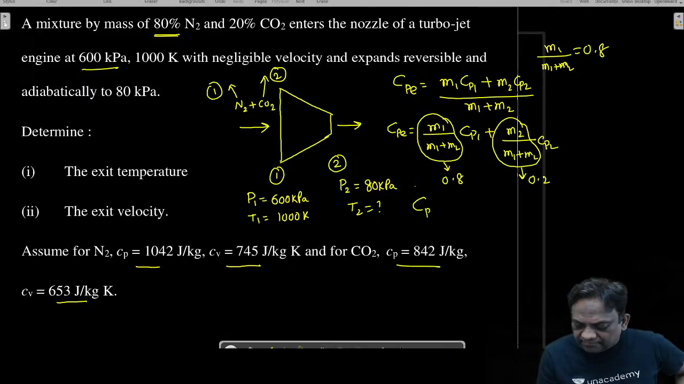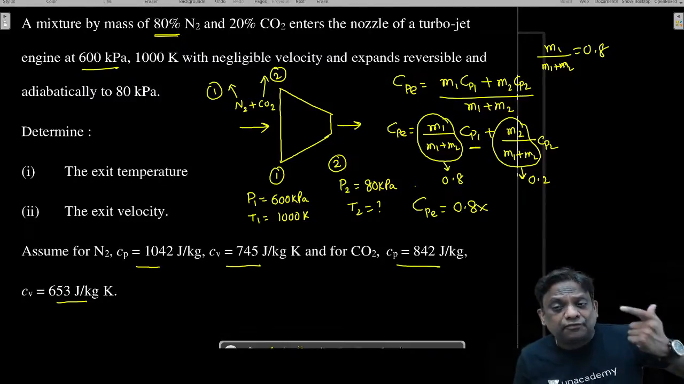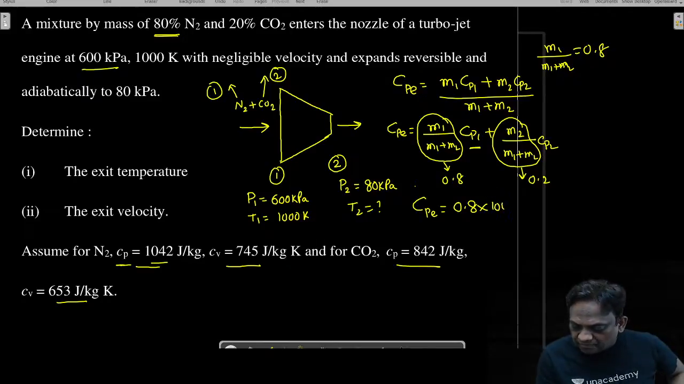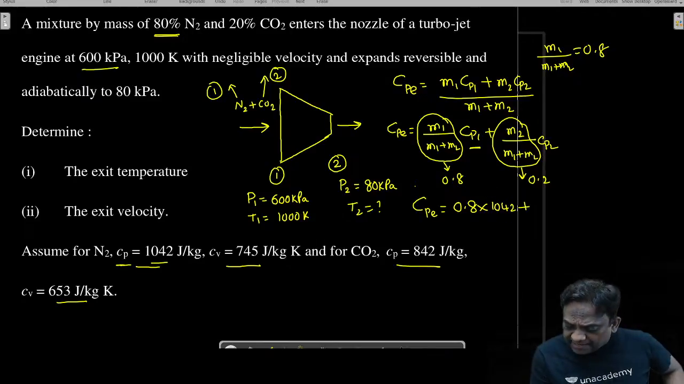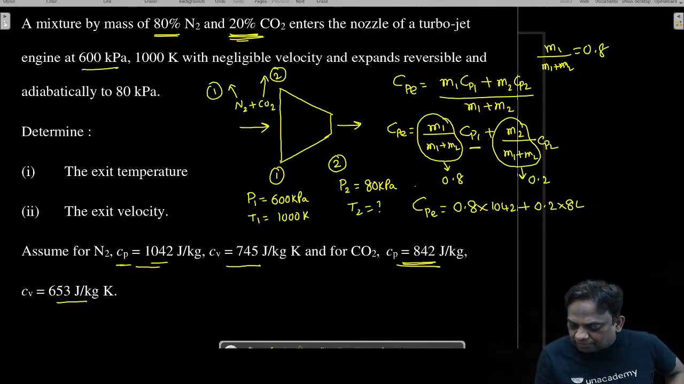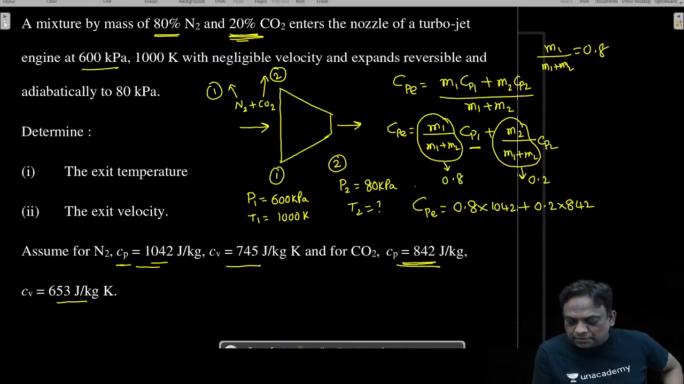So Cp equivalent is equal to 0.8 Cp1. What is Cp1? It is the specific heat of nitrogen, because Cp of nitrogen is 1042. Wonderful. Plus M2 by (M1 plus M2), that is given as 20%, that is 0.2, and Cp2. What is Cp2? 842. This is 0.8 into Cp1. This is 0.2 into Cp2, Cp2 is for carbon dioxide.